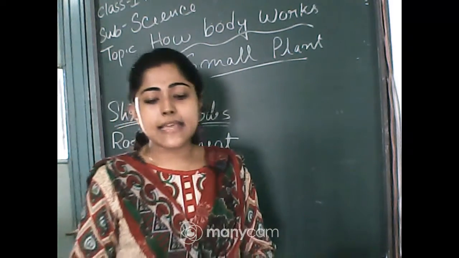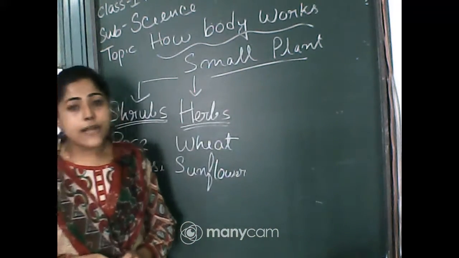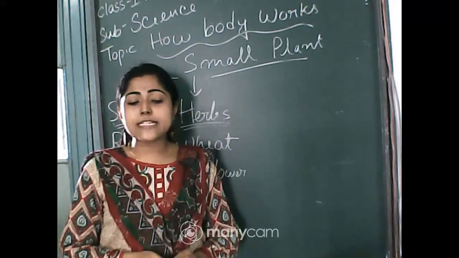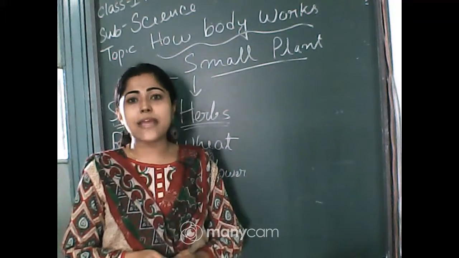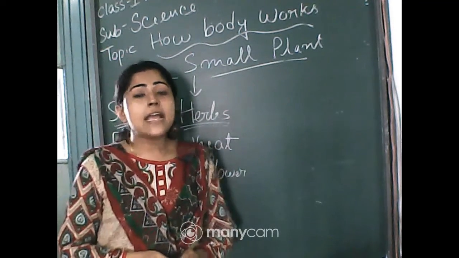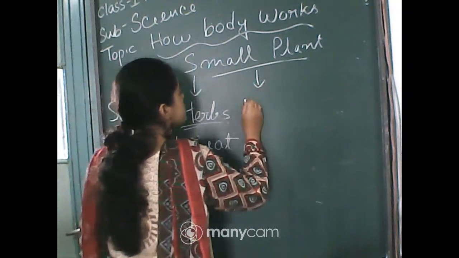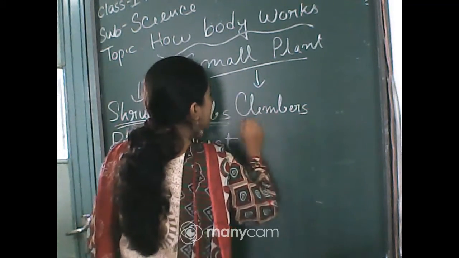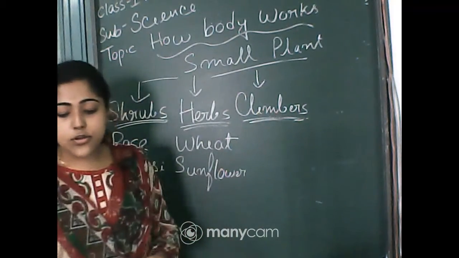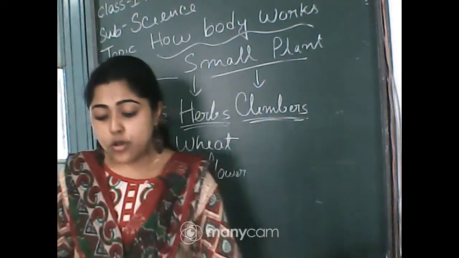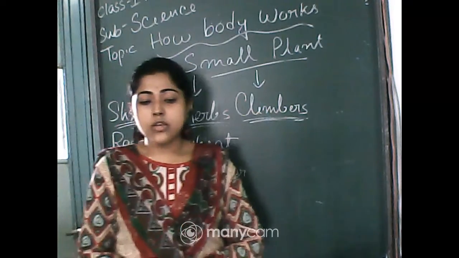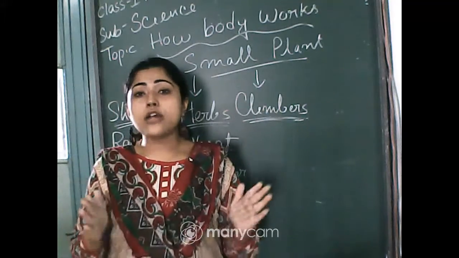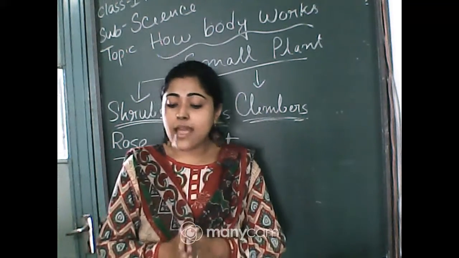And the one thing that is new for you, and you have to remember this, that is about climbers. See your book at the next page, at page number 30, climbers. That is also one of the examples of small plants, and you know there are also some plants that cannot grow straight on their own.